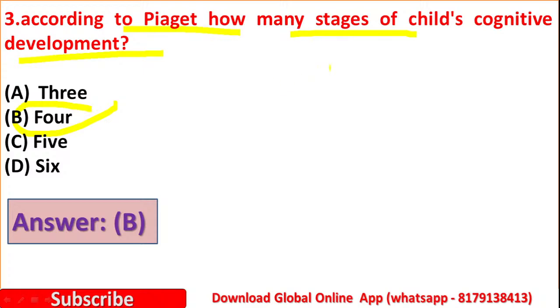Yes, according to Piaget, there are 4 stages of development. The first one is the sensory motor stage. The second one is the pre-operational stage. The third one is the concrete operational stage, and the fourth one is the formal operational stage. So there are 4 stages.